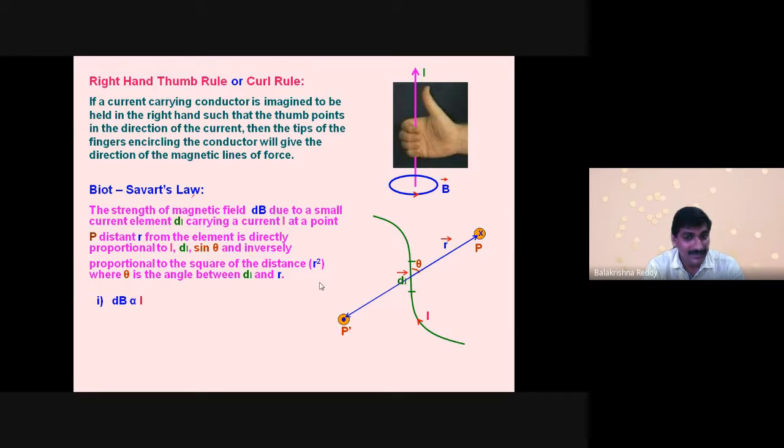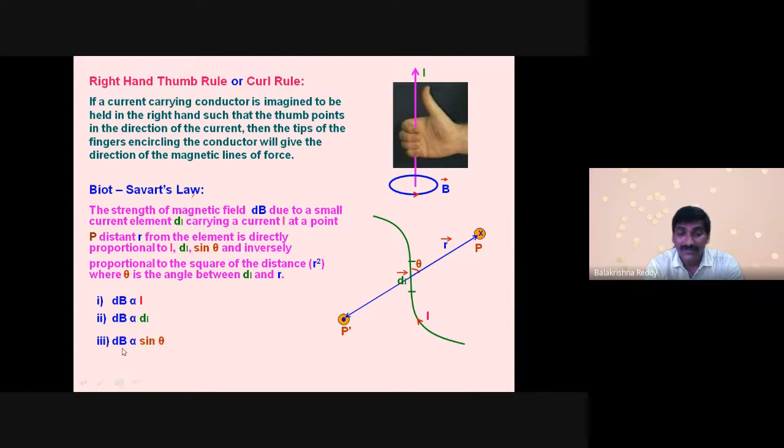dB is directly proportional to I, that is, the magnetic field produced depends on the current flowing through the conductor. Obviously, if more current flows, more magnetic field is produced. Next, dB is also directly proportional to the elemental length dl. If the length increases, more magnetic field is produced around it.